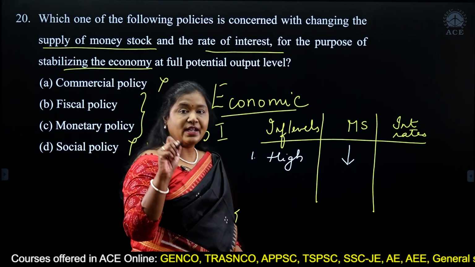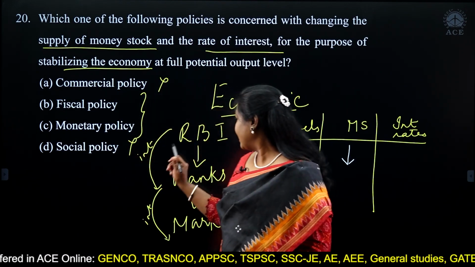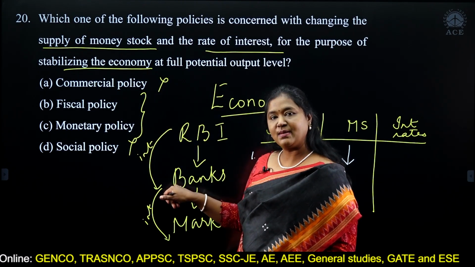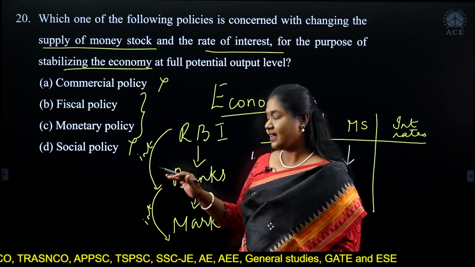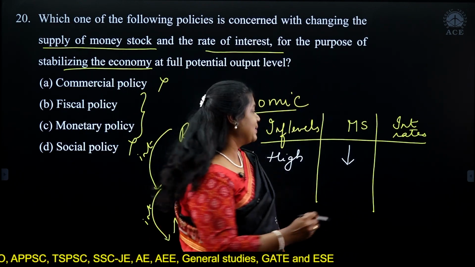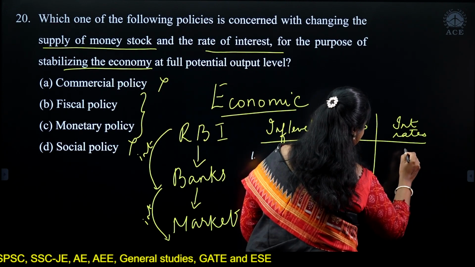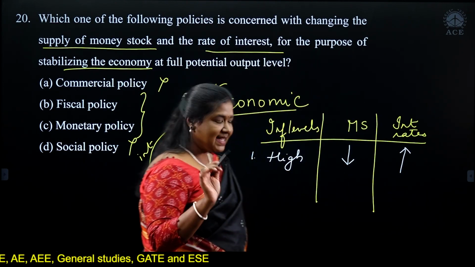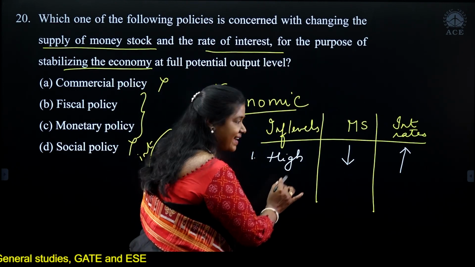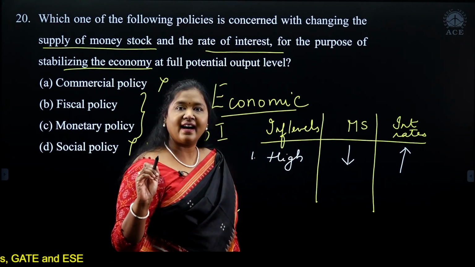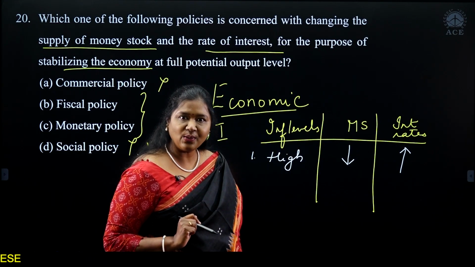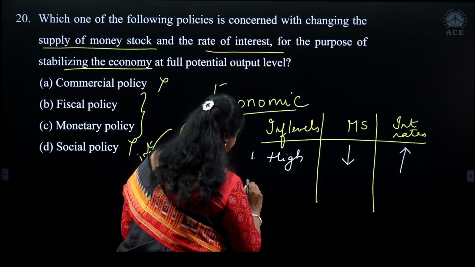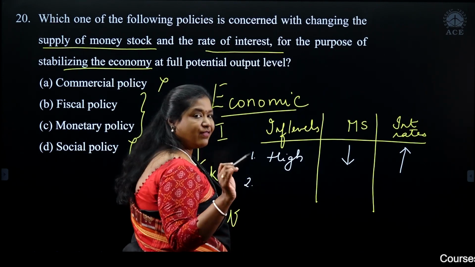In order to reduce money supply, RBI does not want to inject money into the banks. So what does it do? It will increase the interest rates, which means when inflation levels are high, interest rates increase or tend to increase. Second case, when inflation is under control,